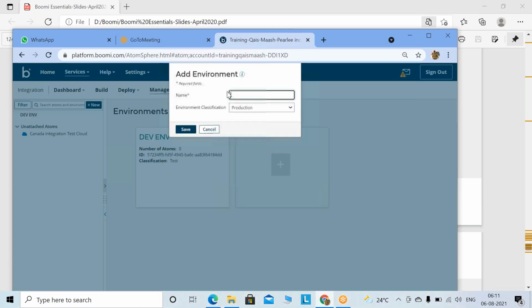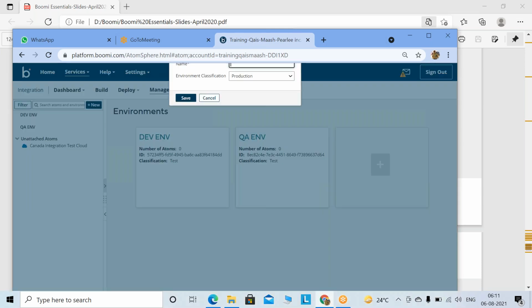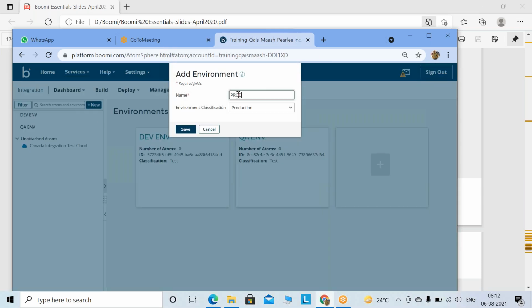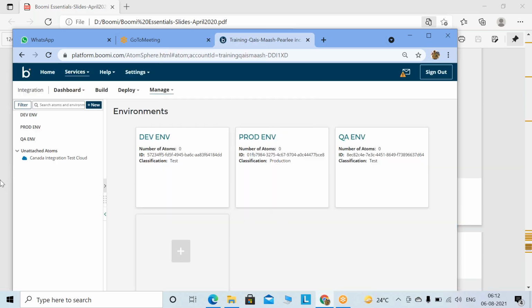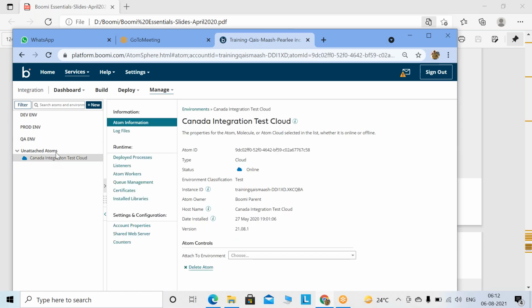I'll create one more environment. I'll write this as QA env, quality environment. The classification will be test only. Dev and QA. Then I'm going to create one more environment, I'll write this as prod env, the production environment. Right now, three environments have been created. Now these three environments should have atoms as well. One atom you already created over here, Canada Integrations Test Cloud. So we will move this atom to the dev environment.